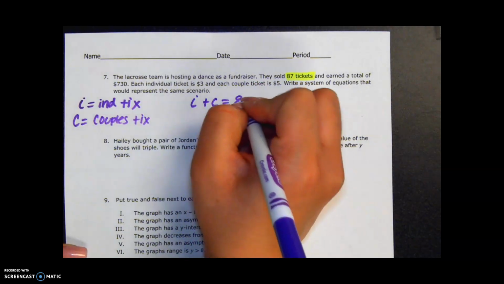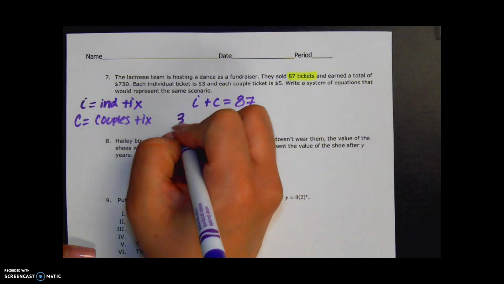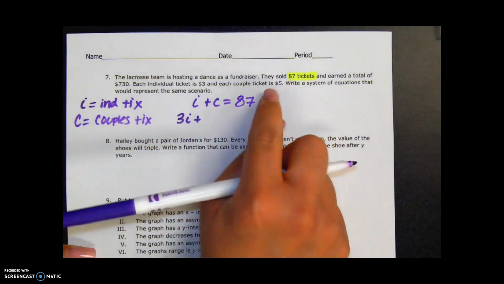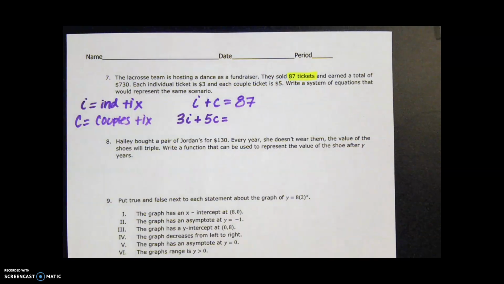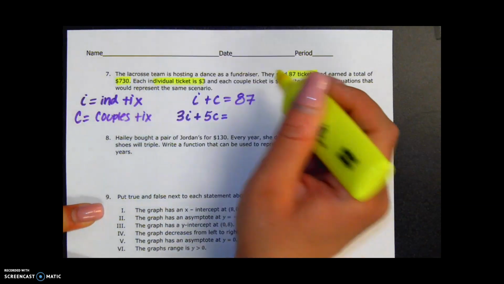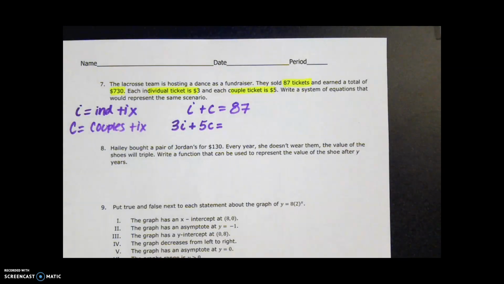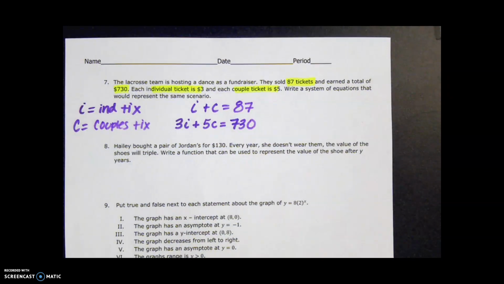equals 87 total tickets. Now we're going to talk about the money. I know that the individual tickets cost $3, so I'm going to say 3I plus $5 per couple ticket, 5C, equals the total amount, $730. And it just says, write a system of equations that would represent that scenario.